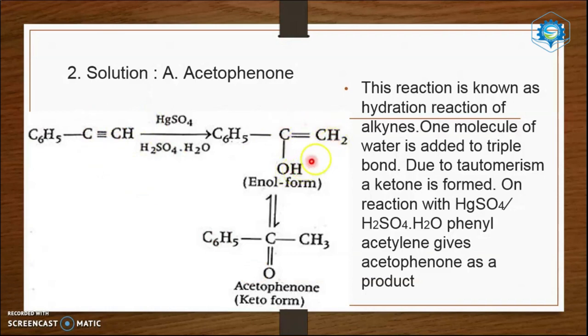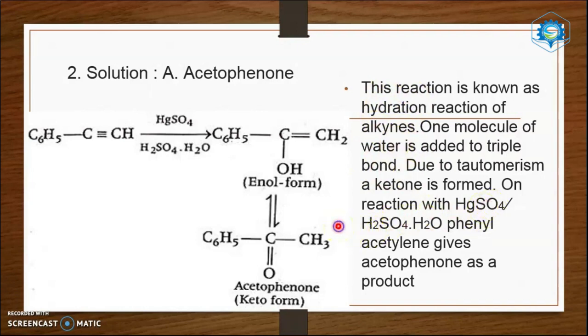Then this proton will shift to here, 1, 2, 3, a 1,3 shift. And the double bond will shift simultaneously to this position and it will become a ketone. So one molecule of water is added to this bond. Therefore, it is termed a hydration reaction. Reagent needed is mercuric sulfate and sulfuric acid.